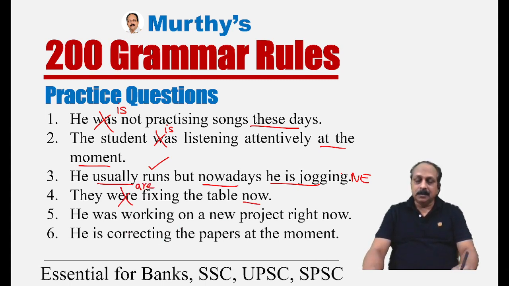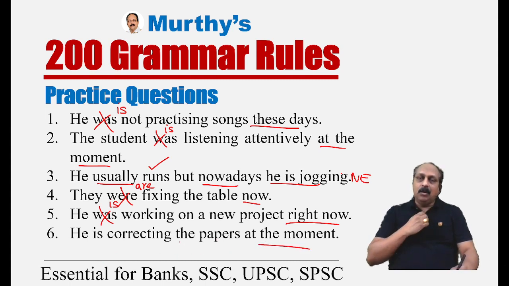Present continuous. He was working on a new project right now. This is used for emphasis. This also goes with some action going on at the time of speaking. Then you should use present continuous. And the clue: right now, at the moment. He is correcting the papers at the moment. At the moment, something is going on. What is going on? He is correcting the papers. Present continuous. So this sentence also has no error.